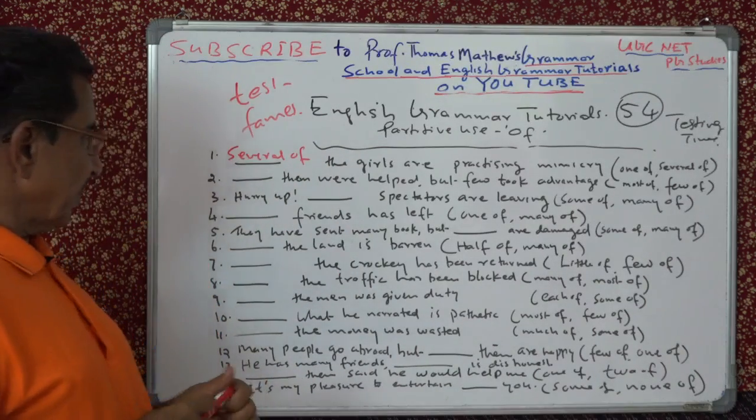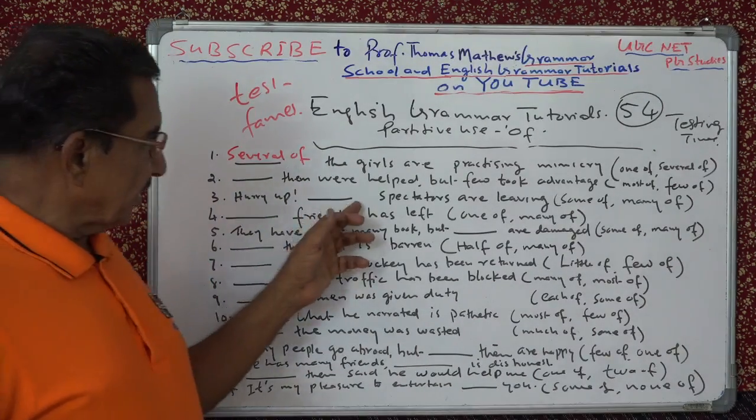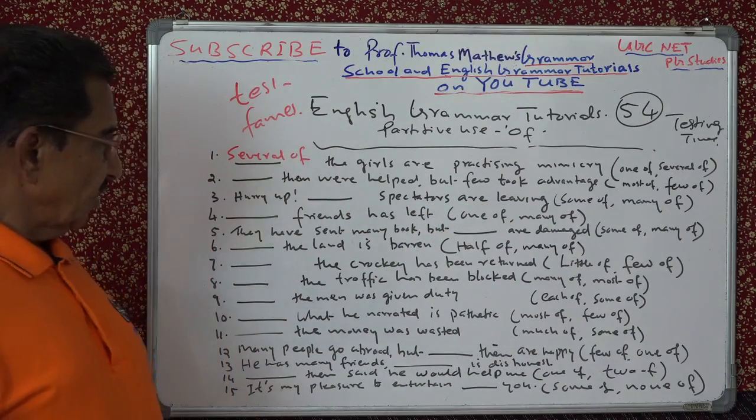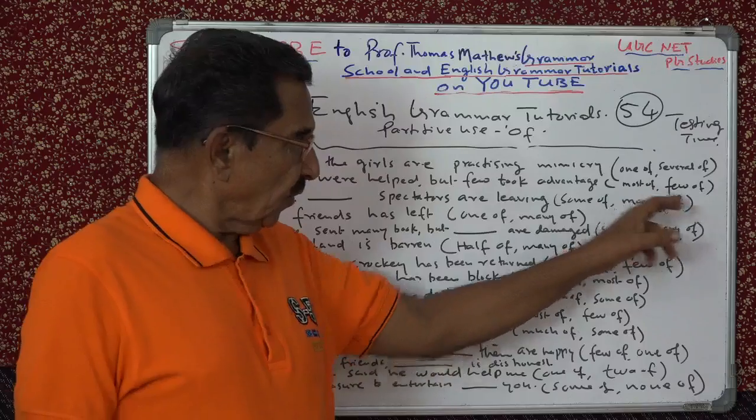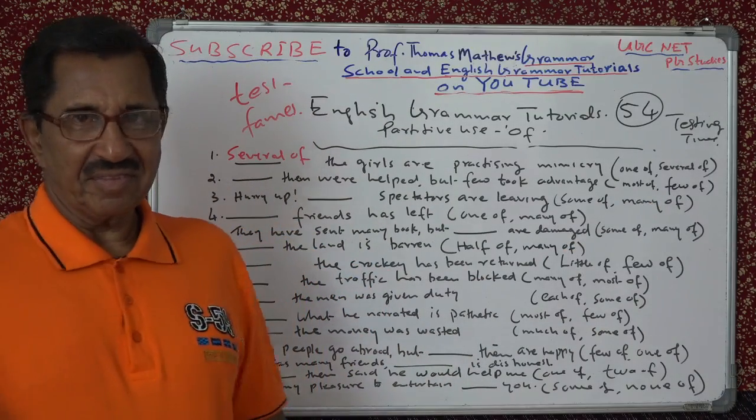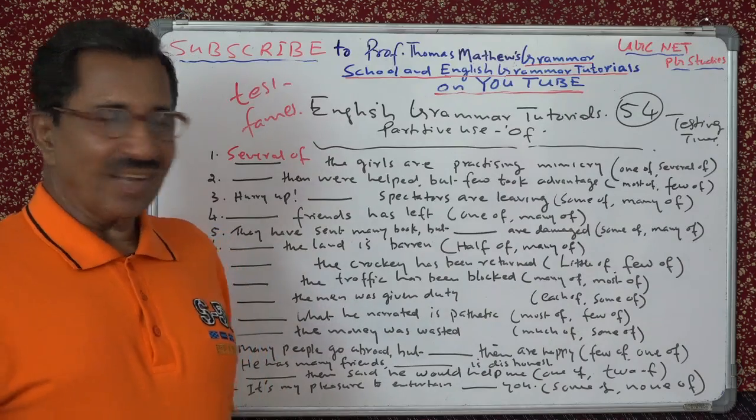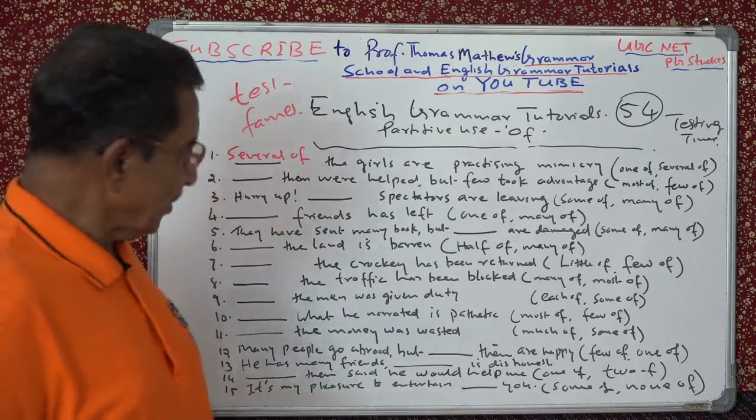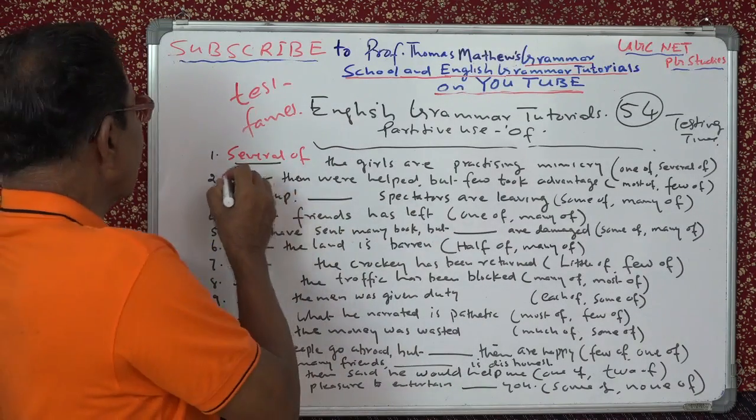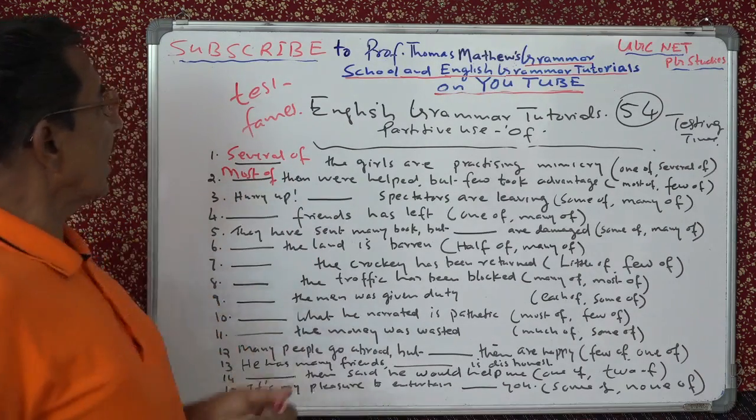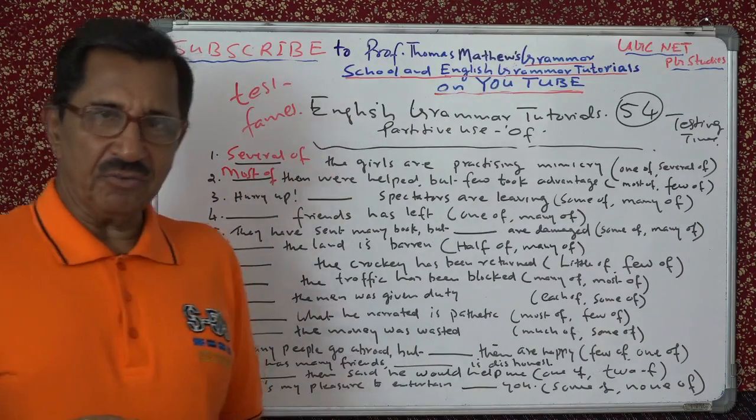Fine. Second one. Them were helped, but few took advantage. You have got two options. Most of, few of. Few of you cannot, because few took advantage. Therefore, we have to say most of. Most of them were helped, but few took advantage.